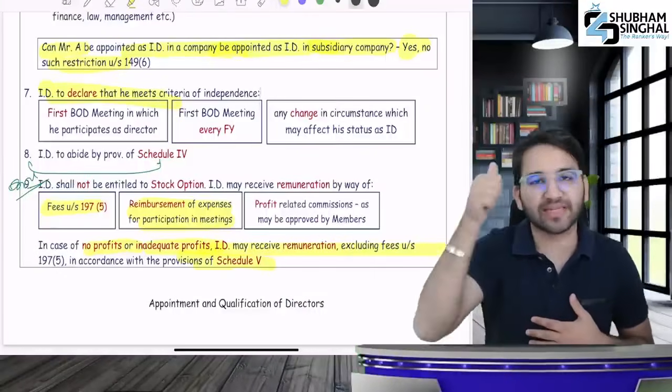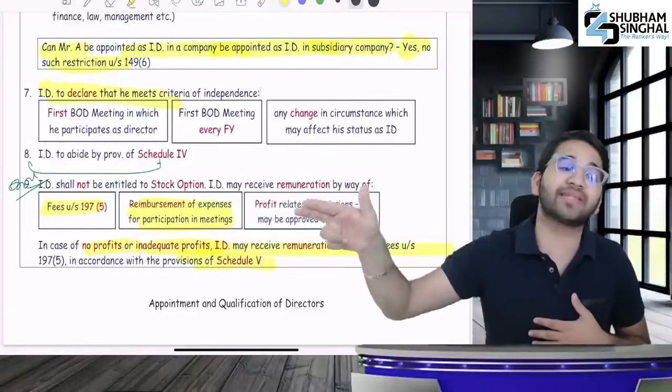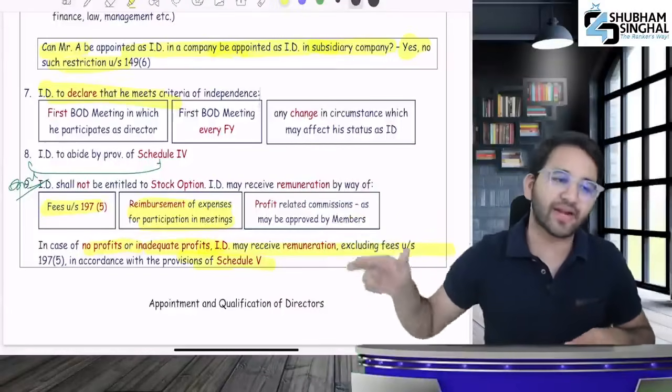Then what all can you receive? Fees, reimbursement of expenses, and profit related commission. What's third? Profit related commission.